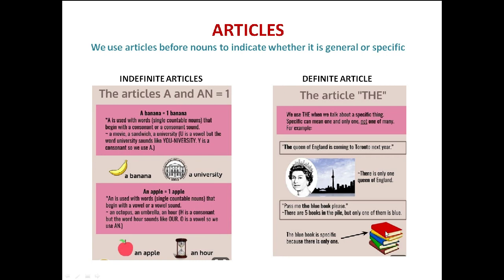If you look here, there are how many books? 1, 2, 3, 4, 5, all of different colors. Read the sentence here: Pass me the blue book, please. That means I am specifically asking for the blue book. Out of these 5 books, I am asking for the blue book. Therefore, I am specifically talking about this blue colored book. Therefore, I will use the. I hope this is clear to you, children.